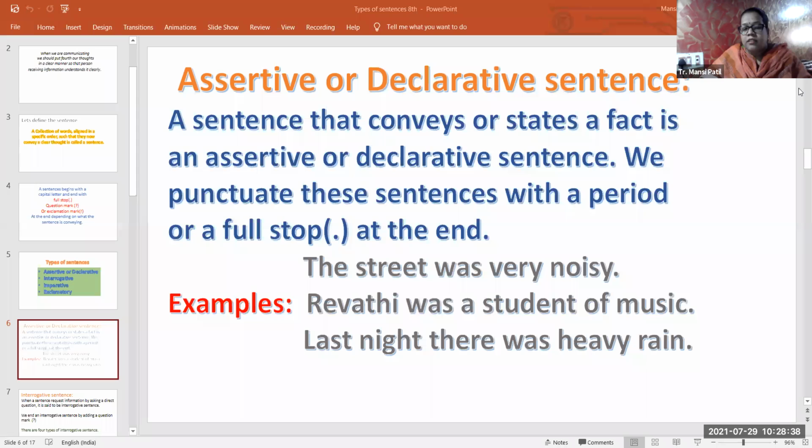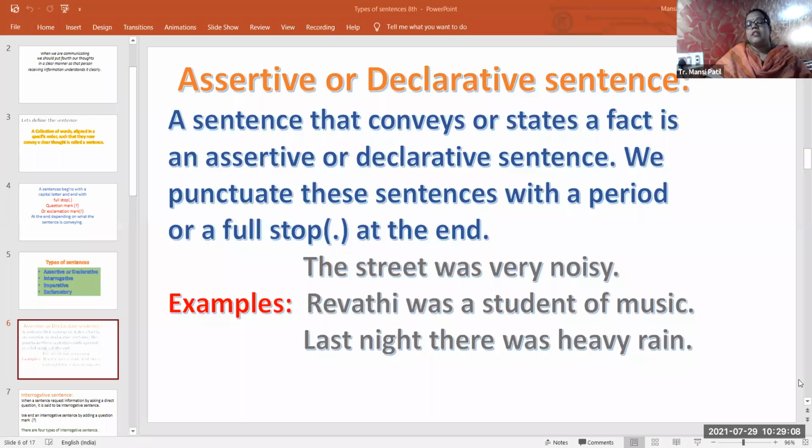This is the fact. Revati is a student of music, right? So here we can write this sentence, for example, of an assertive or declarative sentence, that is, Revati was a student of music. First example, you can see the street was very noisy. If the street is very noisy, with too many vehicles on the road, you can make a sentence that the street was very noisy. So it states a fact.